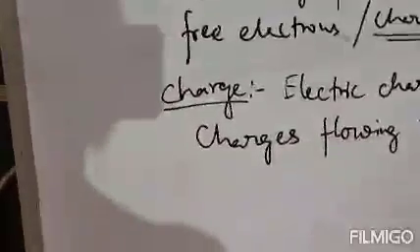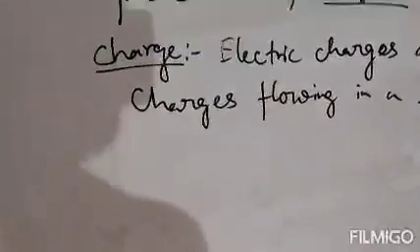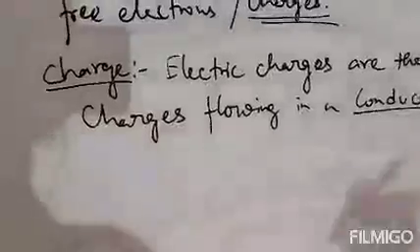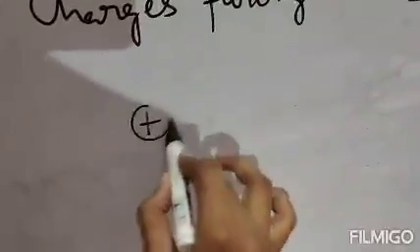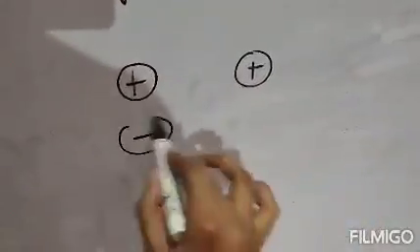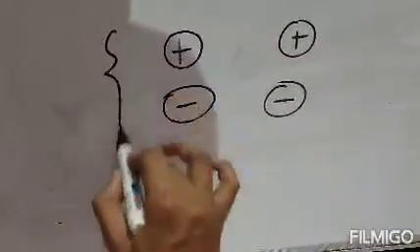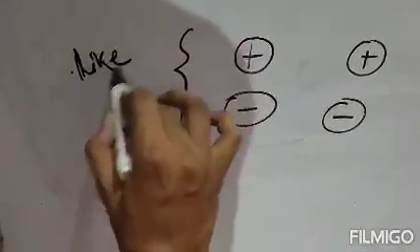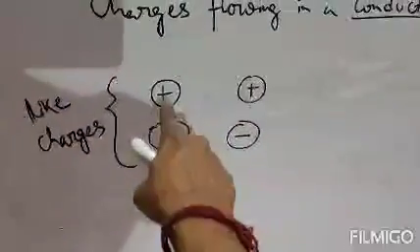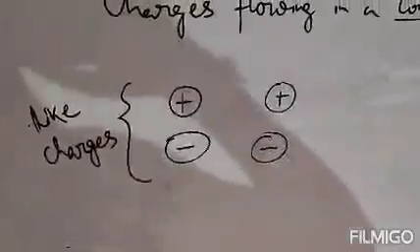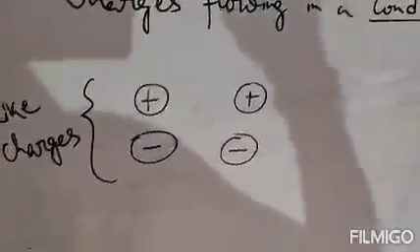Next, charges are basically of two types: like charges and unlike charges. Like charges means both the charges are of the same sign, both plus or both minus. That means positive positive or negative negative. Positive ions are known as cation and negative ions are known as anion, so cation cation or anion anion.